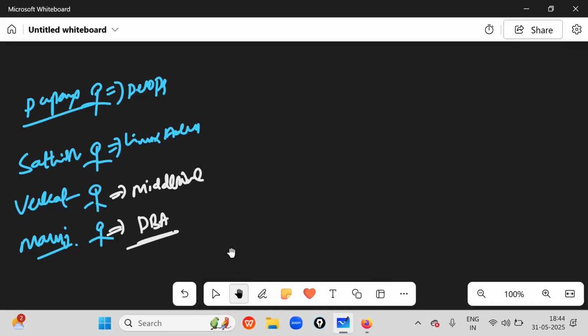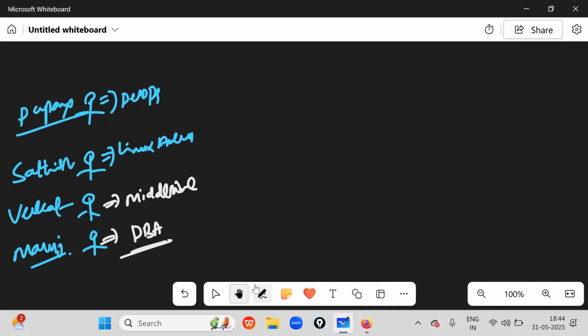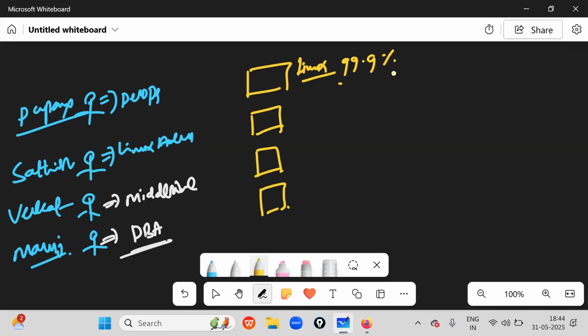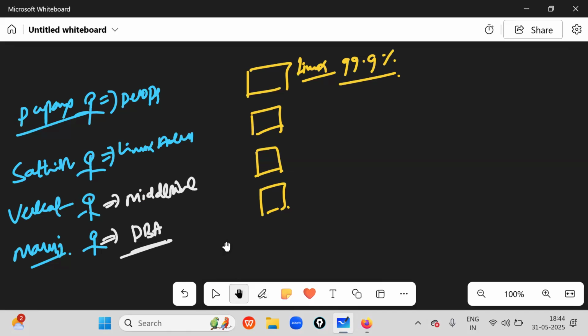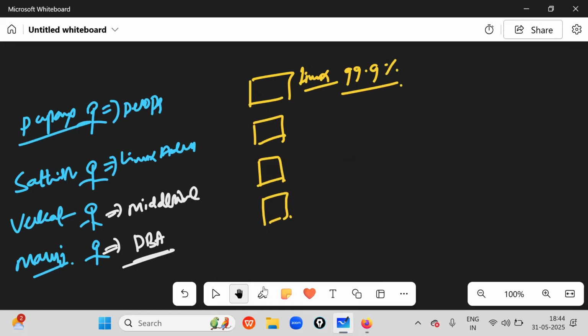Now these people are always trying to connect with the server. But the servers are only Linux, 99.9% Linux. All servers are Linux only. Most of the people don't know all this. It's the secret.